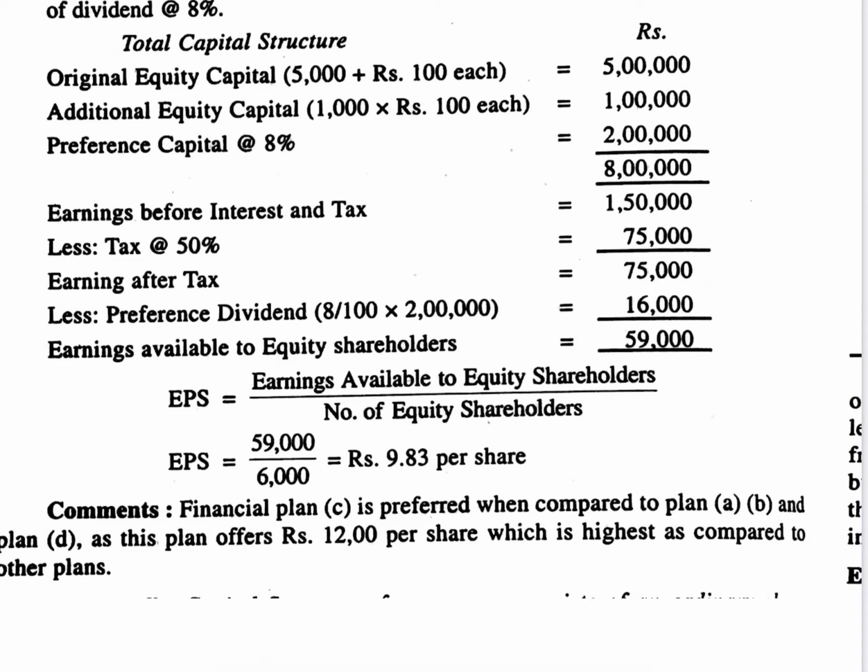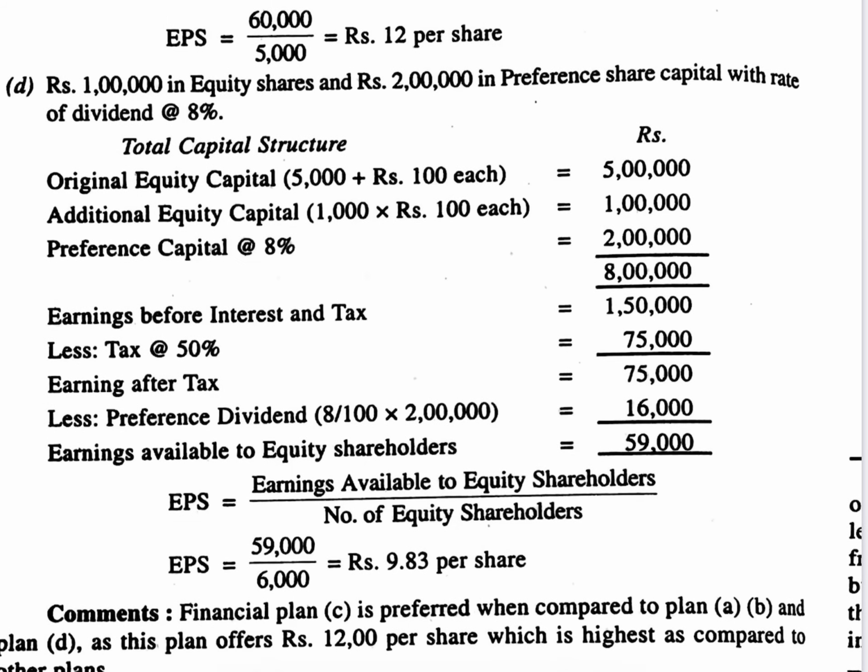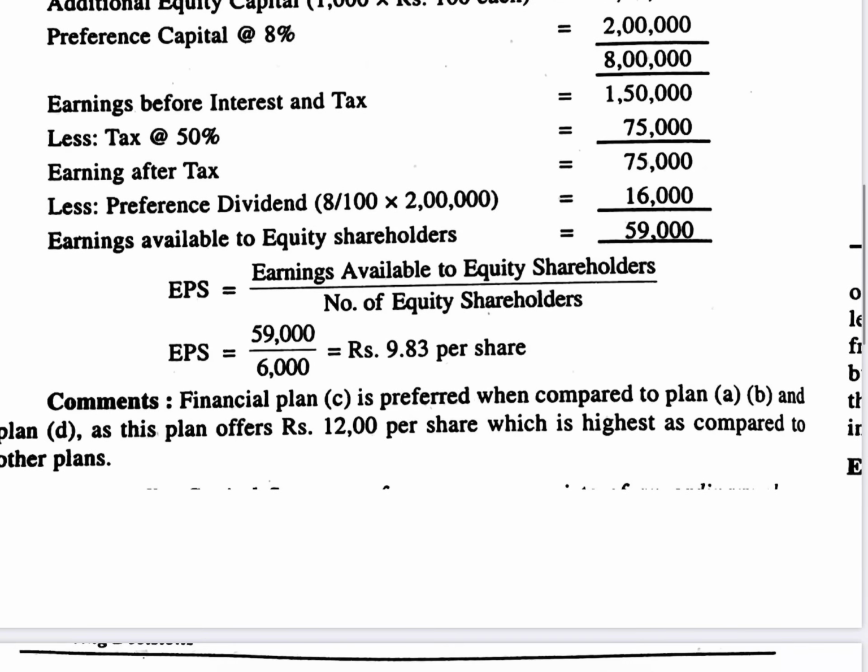Because there is preference share capital in the capital structure, this will not be considered as earnings available to equity shareholders. Because of preference shares, we need to deduct the preference dividend. The rate of dividend is 8%, to be paid on 2 lakhs, which comes to 16,000. So earnings available to equity shareholders are 59,000.